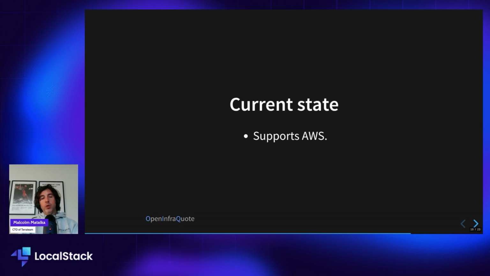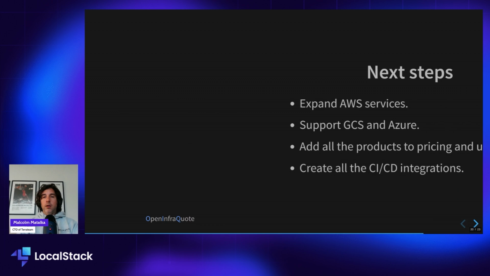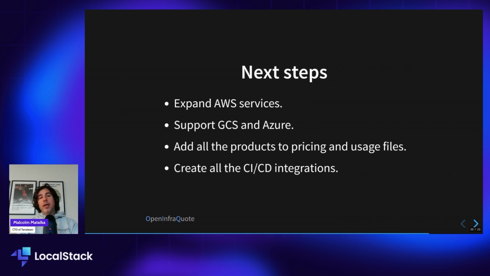So the current state is we support AWS. We don't have all of the services in there yet. We're working quite hard on getting all that there, but AWS is the primary cloud vendor that we're supporting. And we want to expand that out to GCS, Azure, and then moving on, pretty much anything that has a Terraform provider that you can infer the pricing from in some way, we would like to add to OpenInfraQuote.